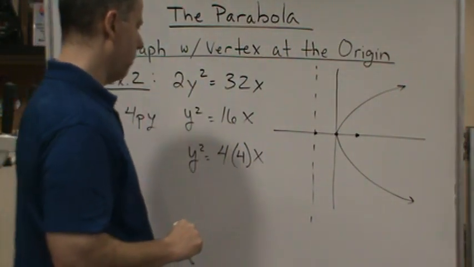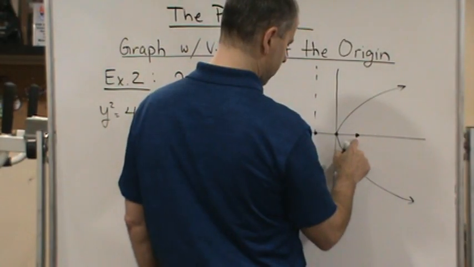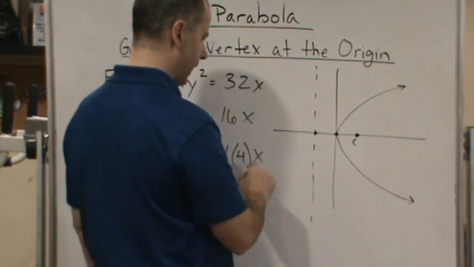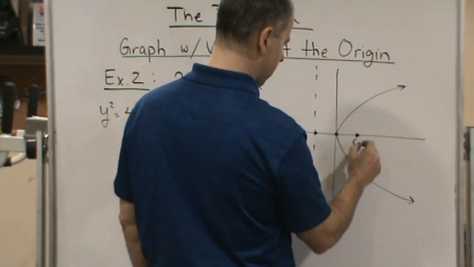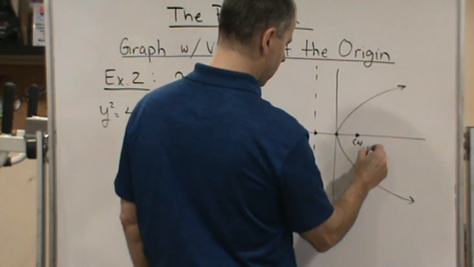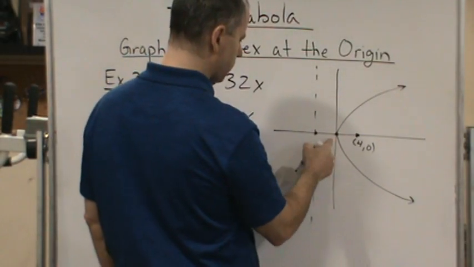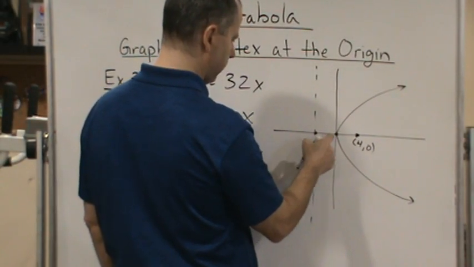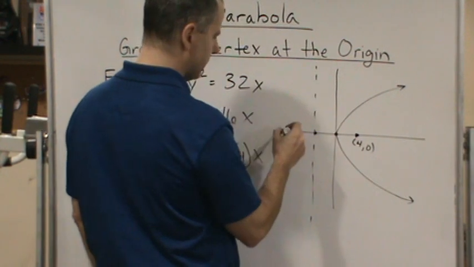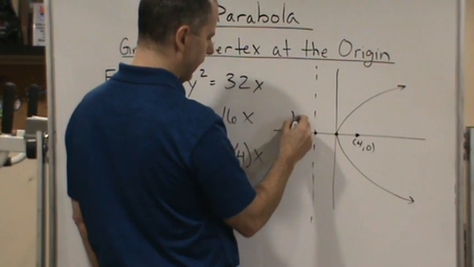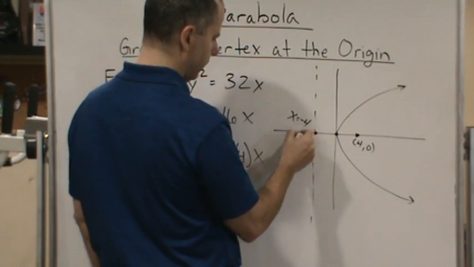Now I know the distance here is going to be p, which means the focus has to be at 4, 0. And the directrix also has to be 4 units away from the vertex, so the equation for the directrix is going to be x equal to -4.